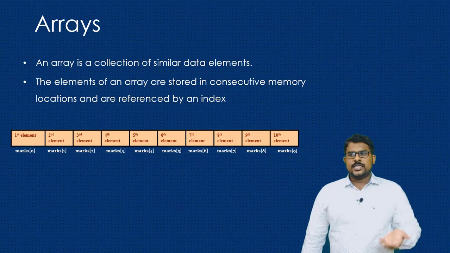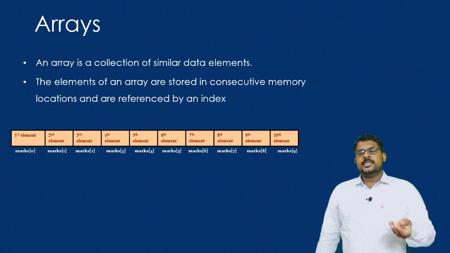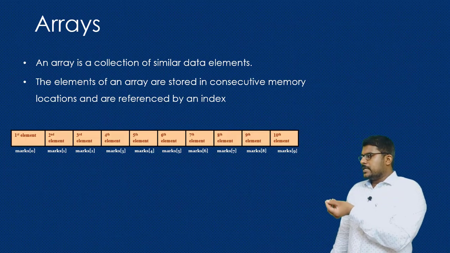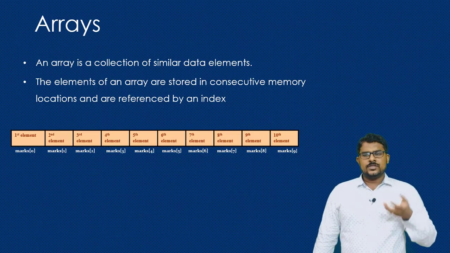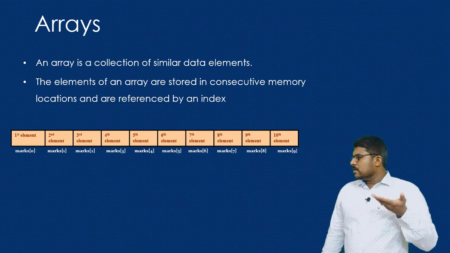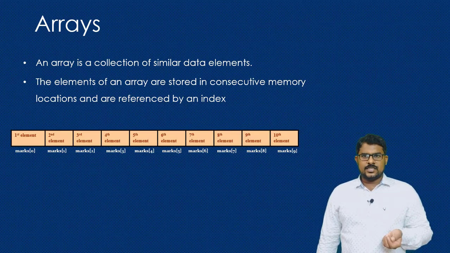Likewise, location by location you are going to store the data, and you can also retrieve it in a direct way. Suppose you know the index of a particular element, you are going to retrieve it using the index. So this is one of the very important things of the array data structure.